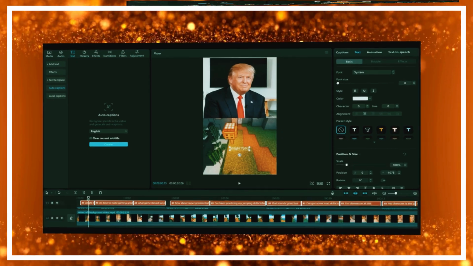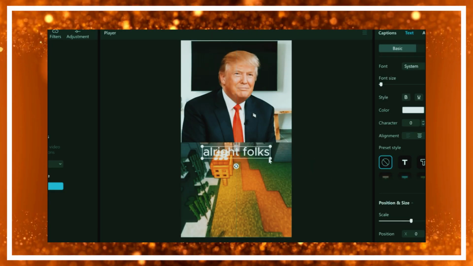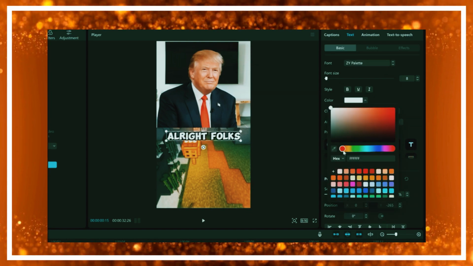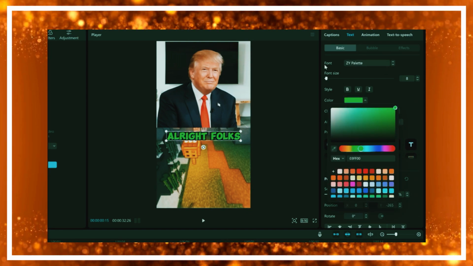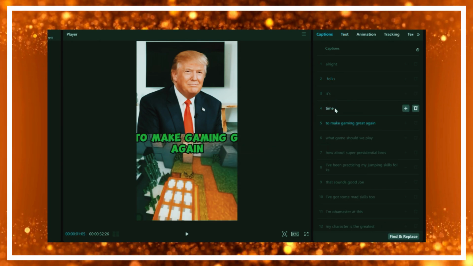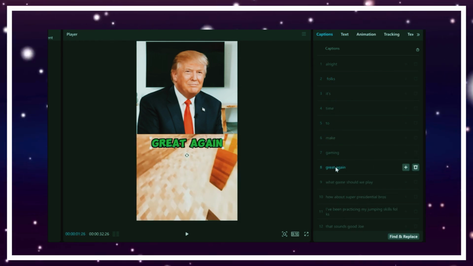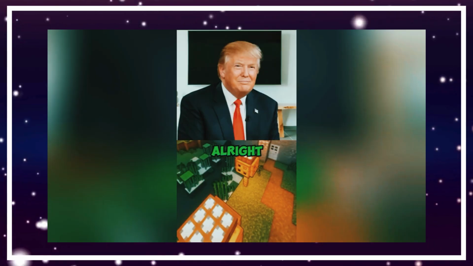With CapCut, we will get all these captions. However, we will need to place them in the middle, and change the font and the color. Finally, if you want the captions to appear word by word, just press enter between each word on this panel. It should look like this.